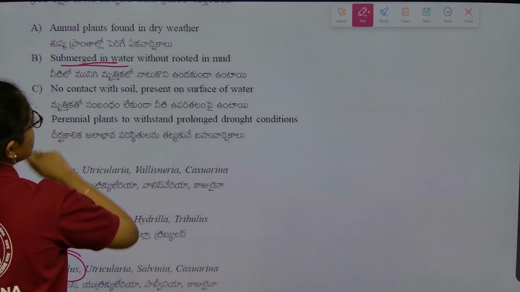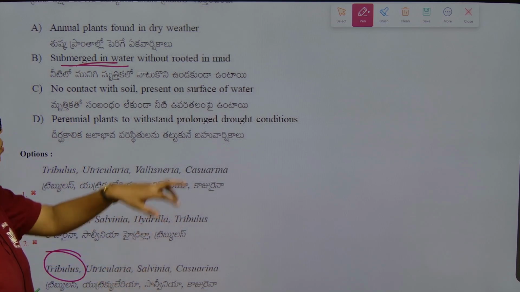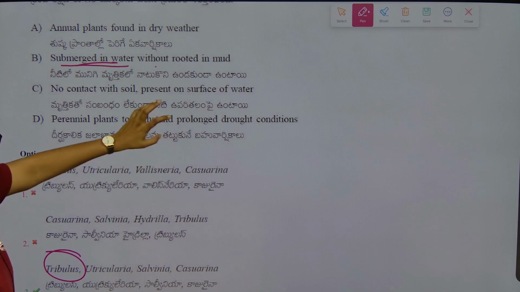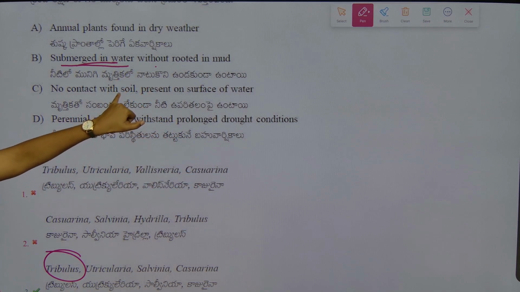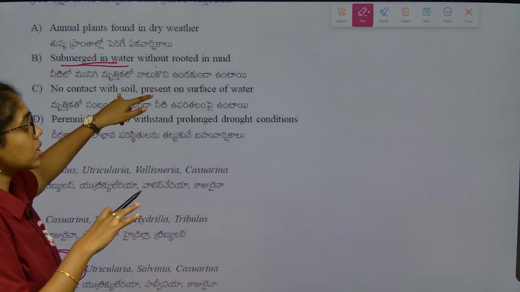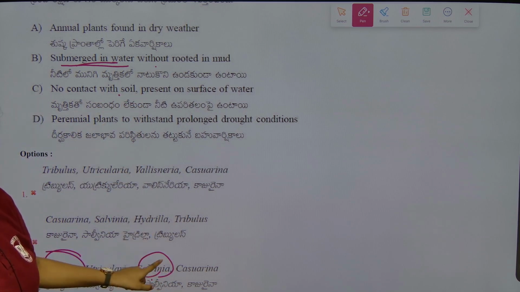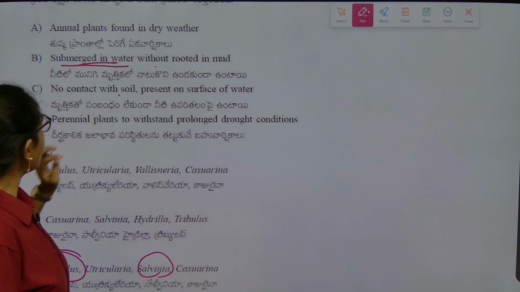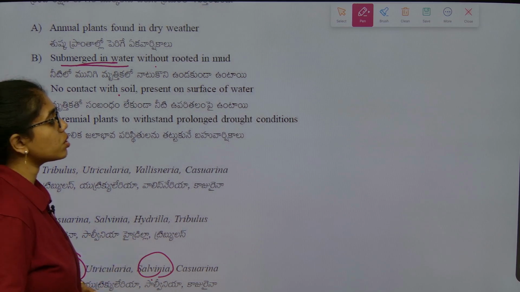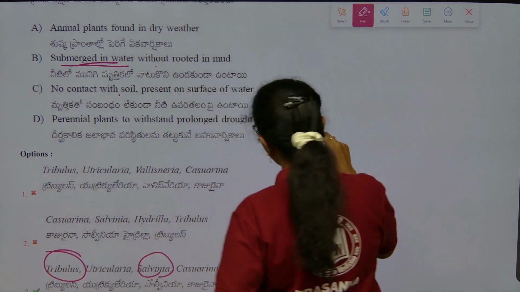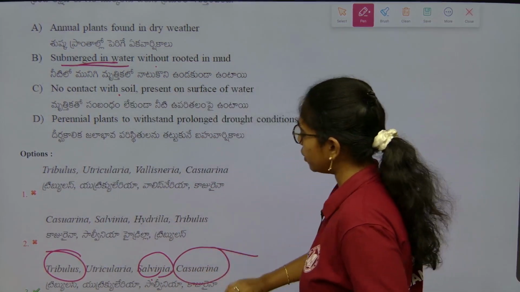Second, submerged water plants with roots, example is Utricularia. No contact with water on the surface, free floating hydrophyte, Salvinia. Next, perennial plants which withstand drought conditions under xerophytes, best example is what?